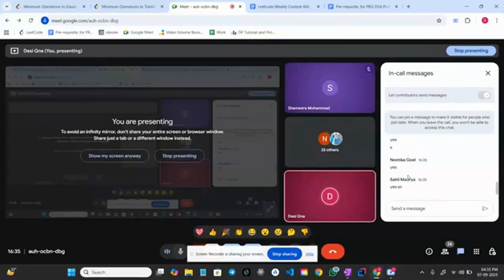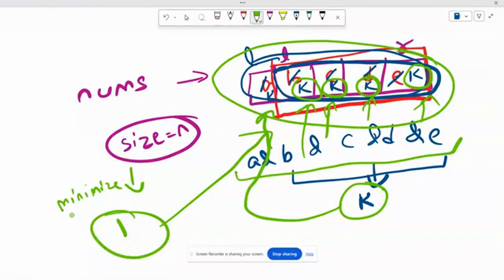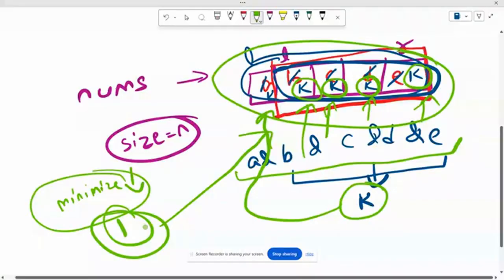Okay, great. But there is a case, guys, when we can even get something lesser than one. We want to minimize operations. Is there any way when we can do this even with zero operations? What do you think? When all of the elements are equal, do we still want to find the bitwise AND?